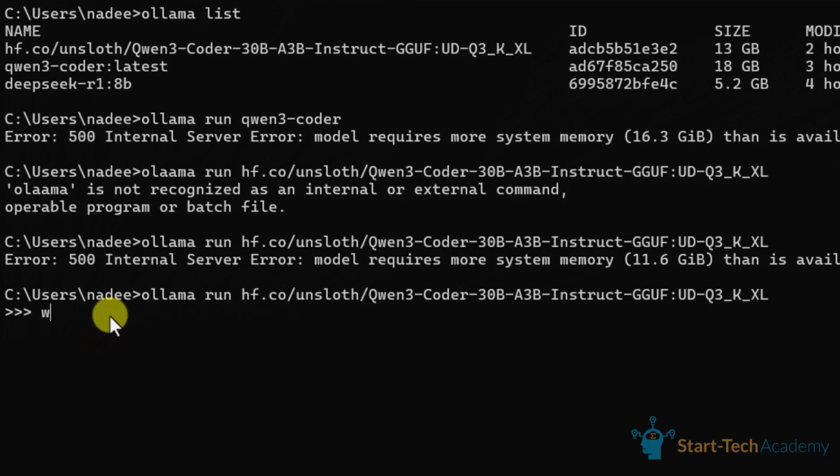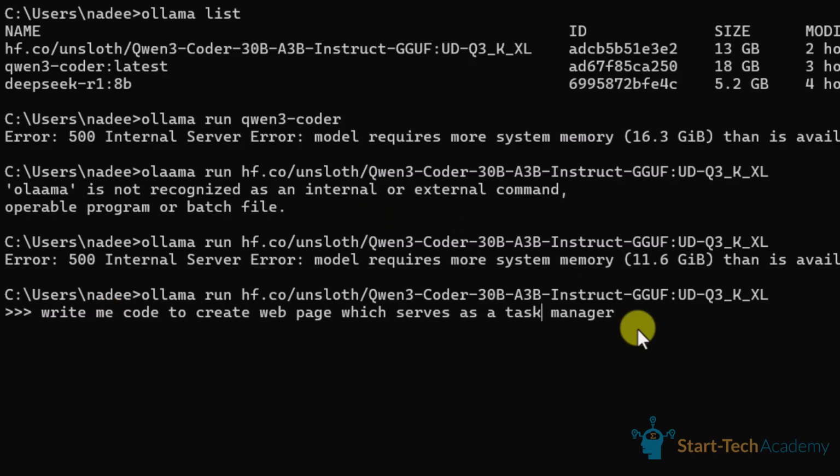I will use the prompt: write me code to create a web page which serves as a task manager. This is the simple prompt I have used, and I simply press enter, and now it has started writing the code.